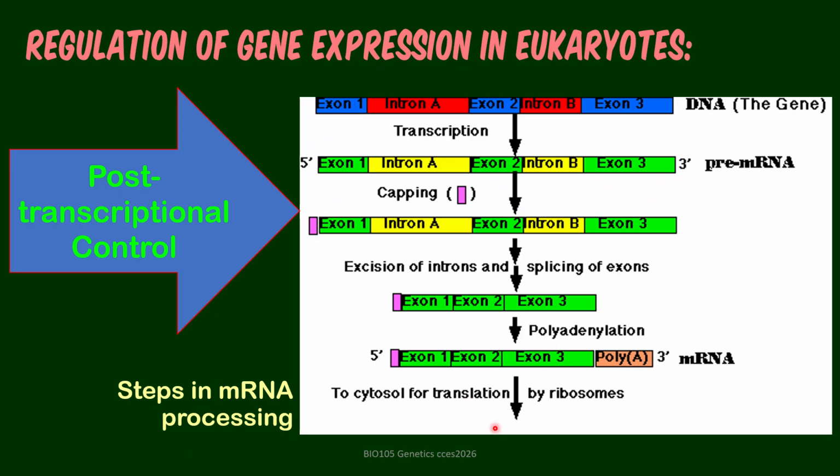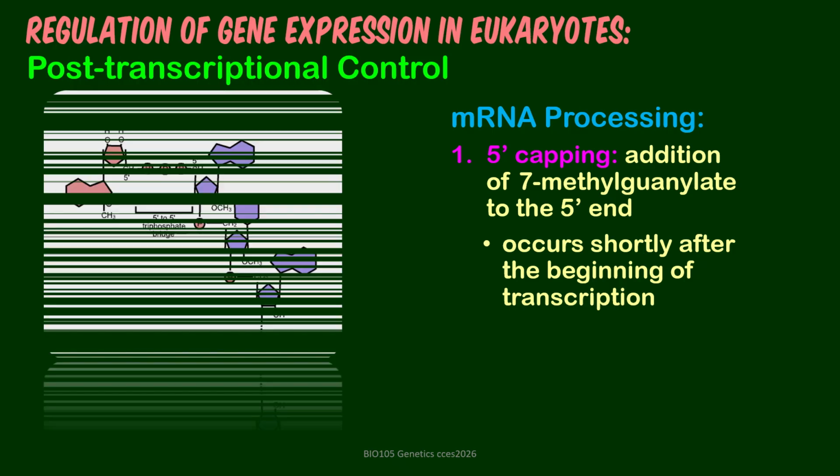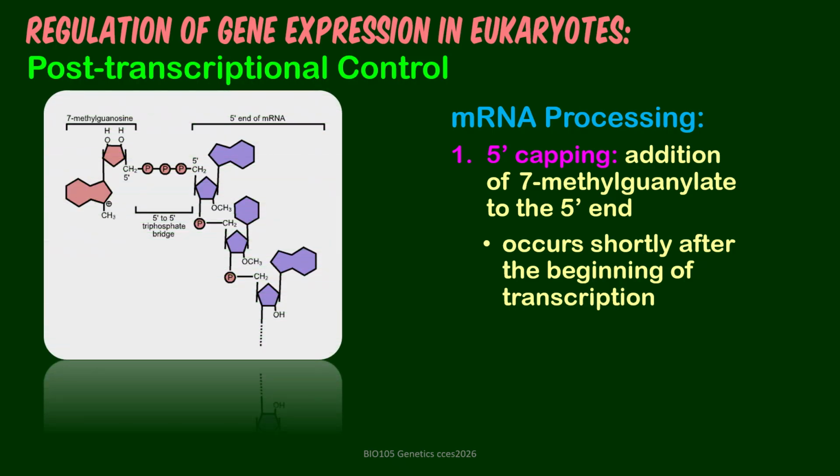I'll present this first. We have first the capping of the 5' end, followed by splicing, excision of introns and splicing, and polyadenylation, or adding the poly A tail. So let's take each process separately. So this is mRNA processing.